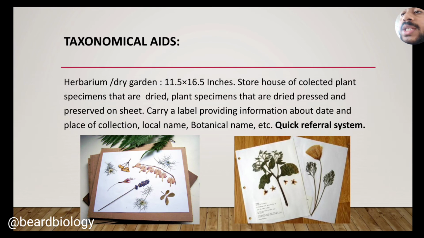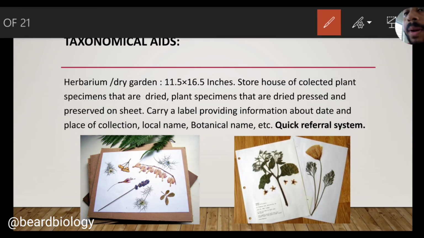We must remember that a herbarium is a collection of dried plants, dried, pressed and preserved on a sheet. NCERT says the size of the herbarium sheet is approximately 16.5 inches in length and 11.5 inches in breadth.